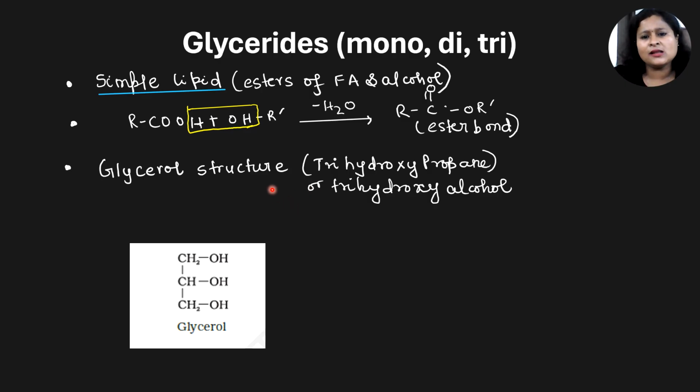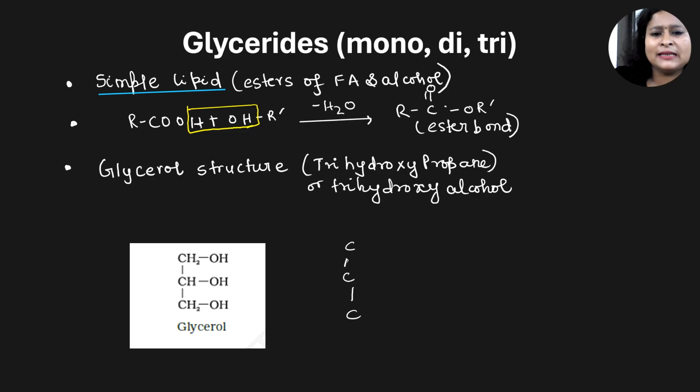What is glycerol? Glycerol is nothing but trihydroxypropane. It is an example of a trihydroxy alcohol. This is the structure for glycerol. Now let's come to the structure part. How to write the structure? Trihydroxypropane. We all know propane. How many carbon atoms would it have? 3 carbon atoms. So first write 3 carbon atoms: 1, 2, 3.